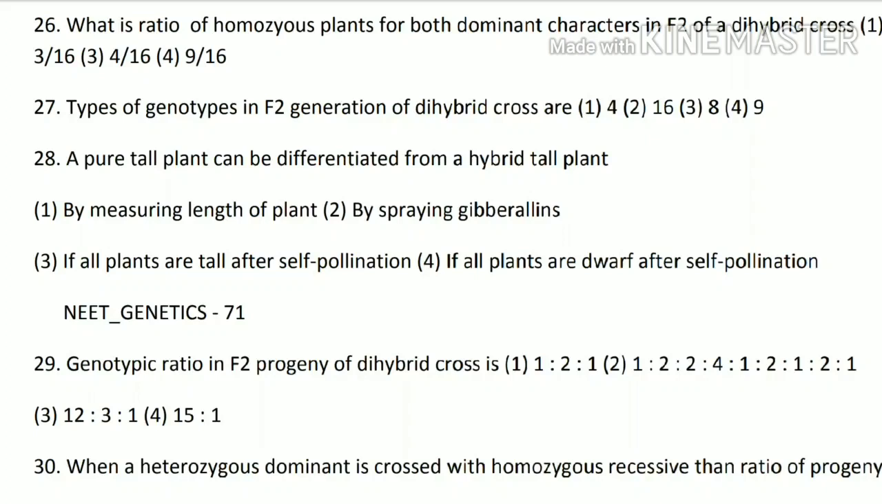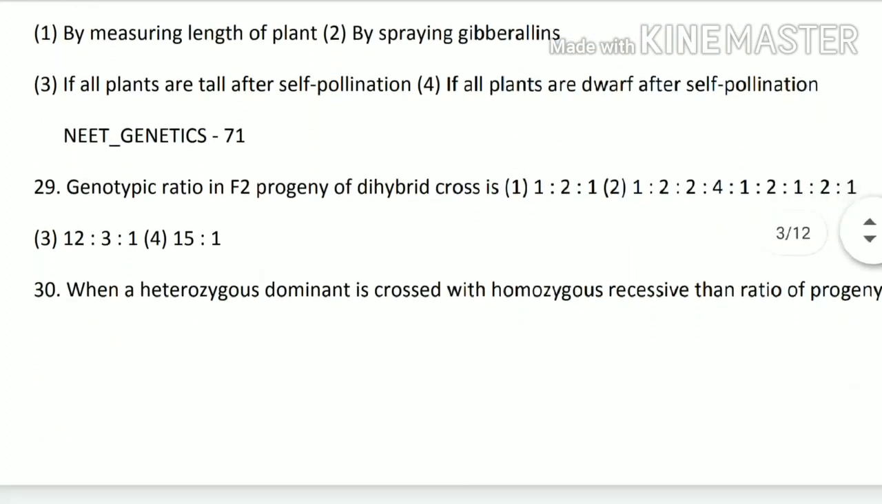Next questions, 29th question. The genotype ratio in F2 progeny of a dihybrid cross is, so this you have to remember, always 1:2:2:4:1:2:1:2:1. That means option number second is the correct option. This is always the same, you have to remember this.